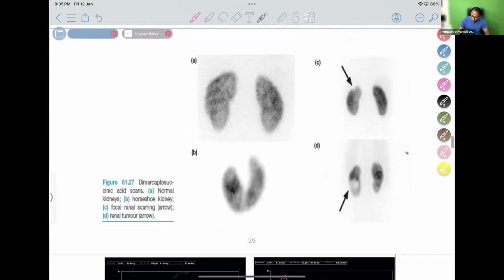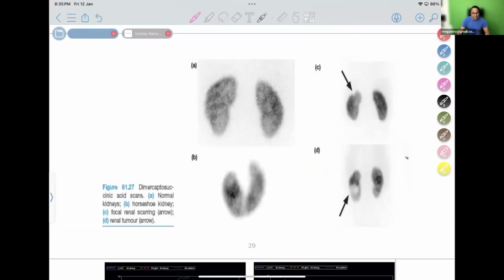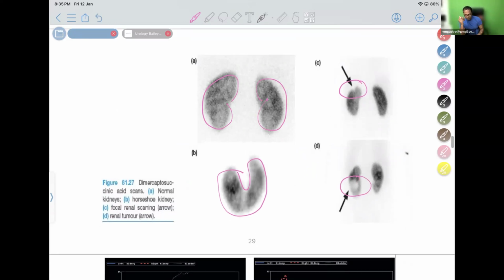Here you can see the picture showing the DMSA scan. I told you, structure. You can see the normal kidney. In this one, you can see the horseshoe kidney. Here is the scar in the kidney. Here is a tumor in the kidney. So the DMSA scan shows you the clear-cut anatomy of the kidney. This is just to give you an idea.